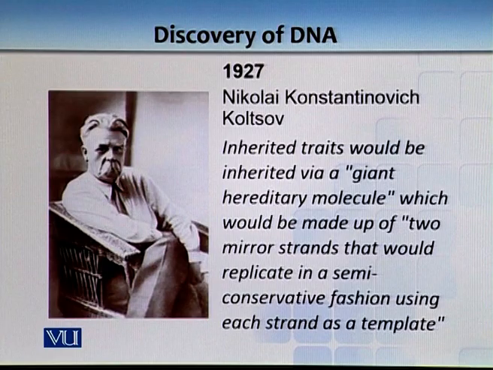So it's pretty amazing that in 1927, a Russian scientist, Nikolai Konstantinovich Koltsov, said something which is very interesting. Inherited traits would be inherited via a giant hereditary molecule, made up of 2 mirror strands that would replicate in a semi-conservative fashion using each strand as a template.